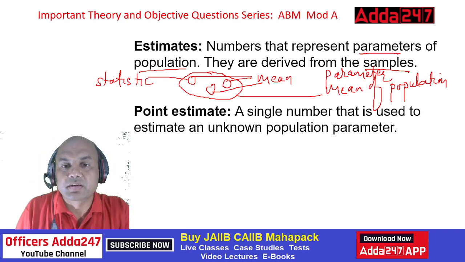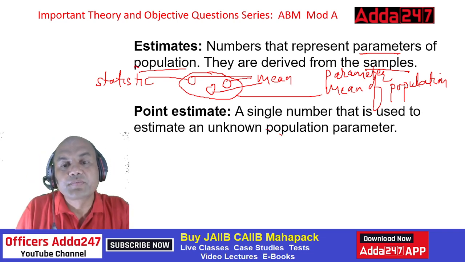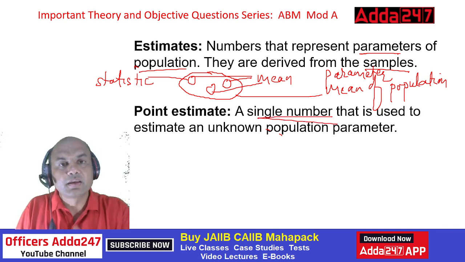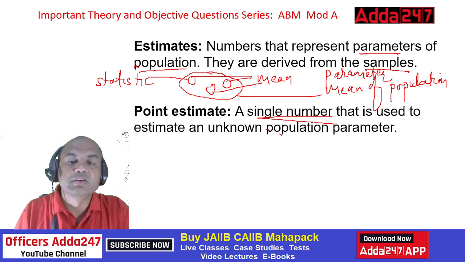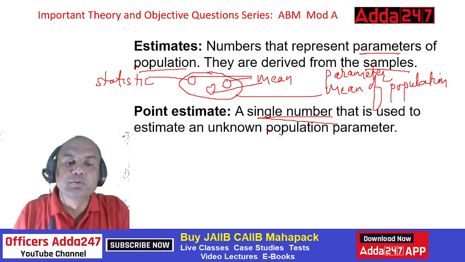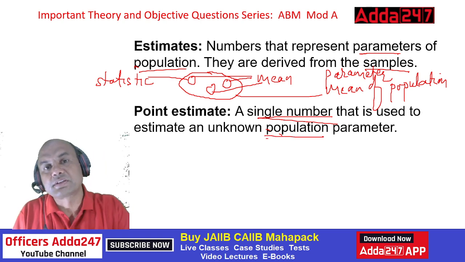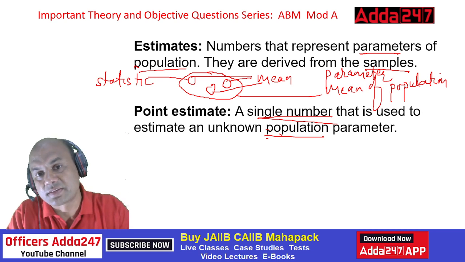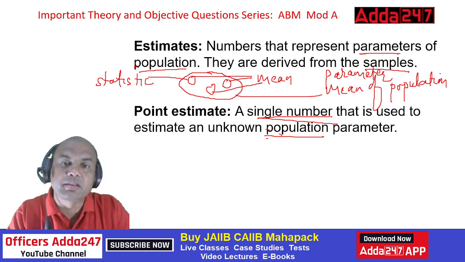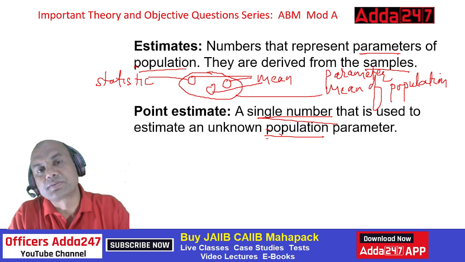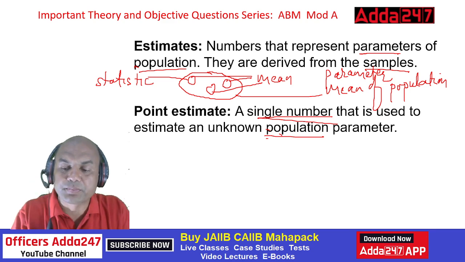Single number means just now we found out mean, median, mode, right? Also standard deviation, variance. So this single number is used to estimate the unknown population parameter. It's always for population. Your target should always be population. It should not be the sample. These are derived from the samples, but our target is always the population.